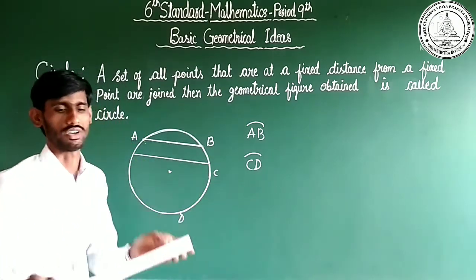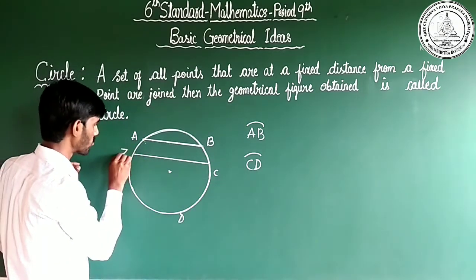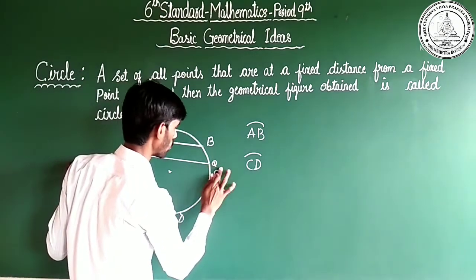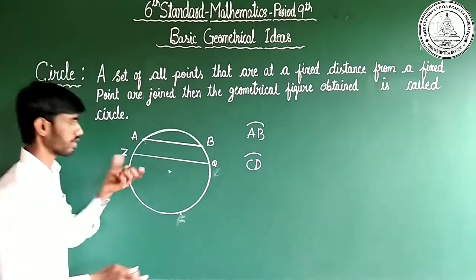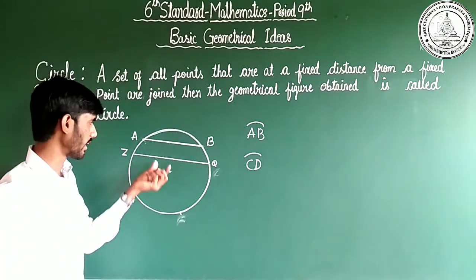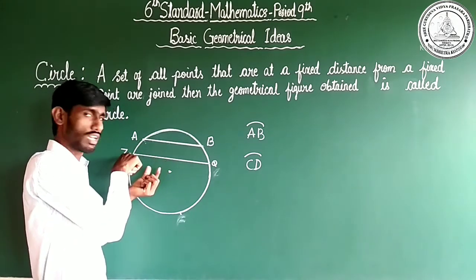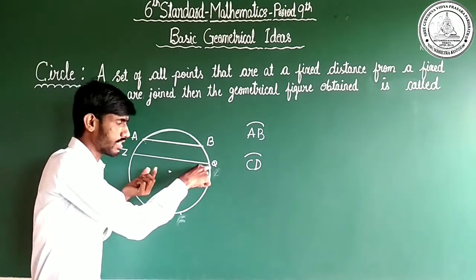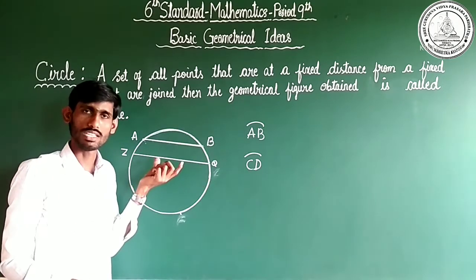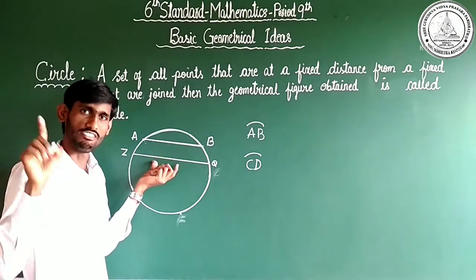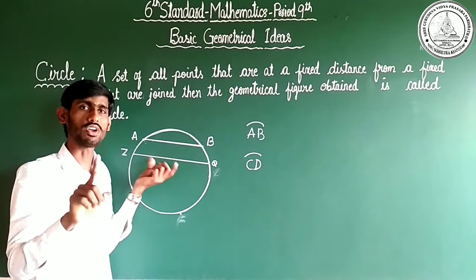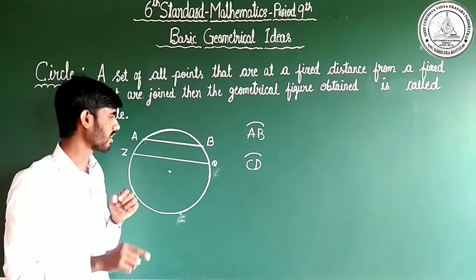This is also a chord. Let us name it ZQ. ZQ is a chord because it is a line segment that starts on the circle and also ends on the circle. A chord is nothing but a line segment which connects two points on the circle.